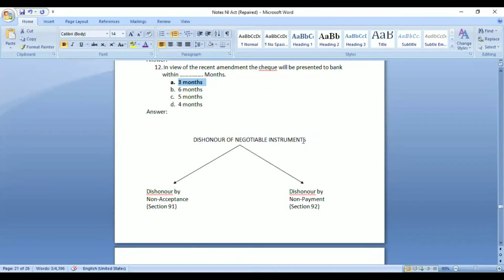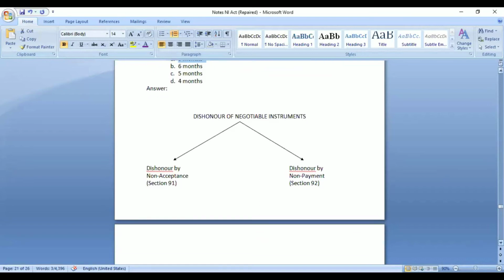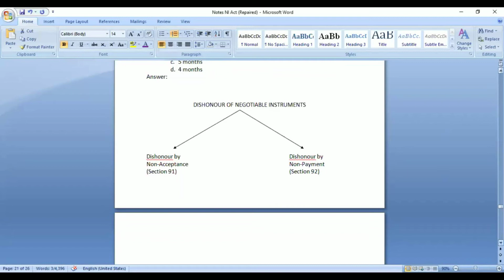So now there are a few more things to be discussed from the NI Act. Basically these types of questions are only asked from the simple section part. So now dishonor of negotiable instruments. What is dishonor? Dishonor means not fulfilling the conditions or not acting accordingly. So dishonor of negotiable instruments may be of two types. Dishonor by non-acceptance is defined under section 91. And another type is dishonor by non-payment, defined under section 92.